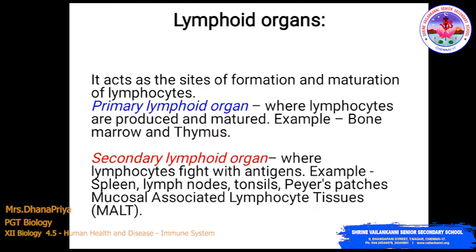Lymphoid organs act as the site of formation and maturation of lymphocytes. Primary lymphoid organ and secondary lymphoid organ are the types of lymphoid organs. Where lymphocytes are produced and matured is a primary lymphoid organ, for example bone marrow and thymus. In a secondary lymphoid organ, the lymphocytes fight with antigens. Examples are spleen, lymph node, tonsil, Peyer's patches and mucosal associated lymphocyte tissue.